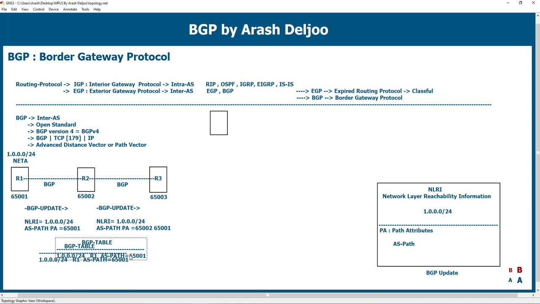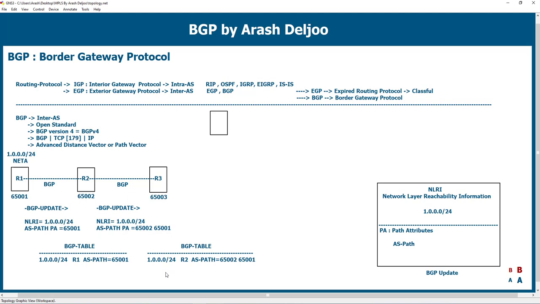And now in R3, we have this entry in the BGP table: 1000/24 from R2 as next hop, and the AS path is 65002, 65001. This is a simple process of BGP update advertisement.